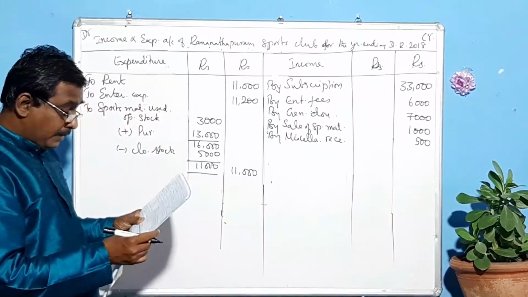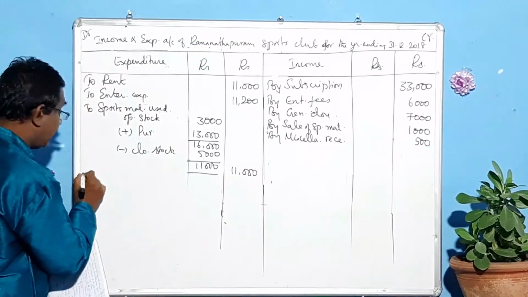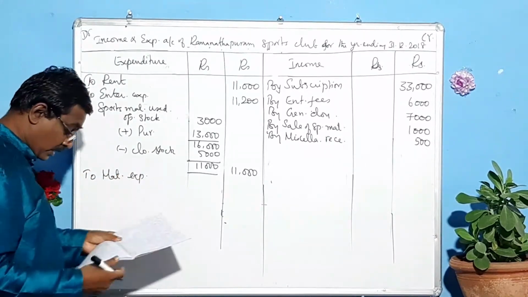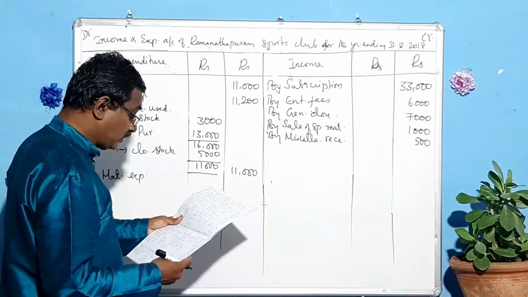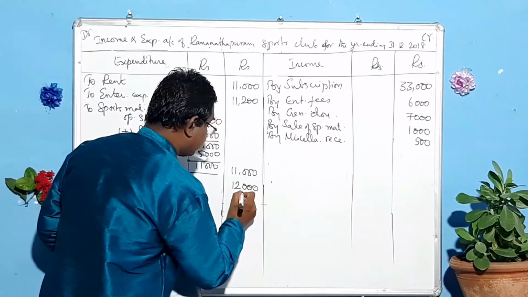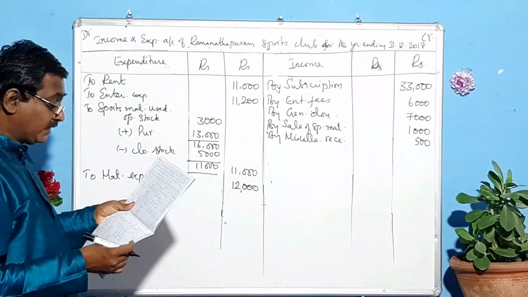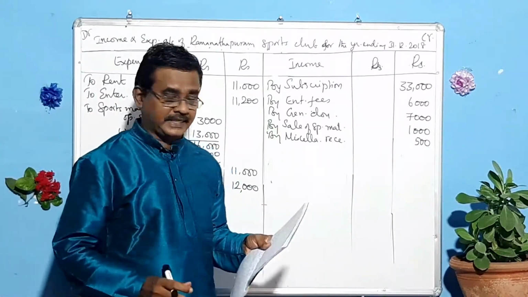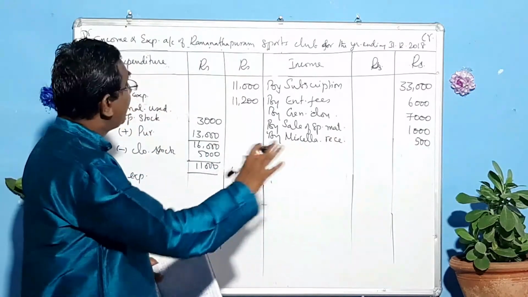And match expenses, a revenue item. What is that amount? 12,000. Next one, investments made. It is a capital item that should be taken to the balance sheet. That's all. We have to balance these two.